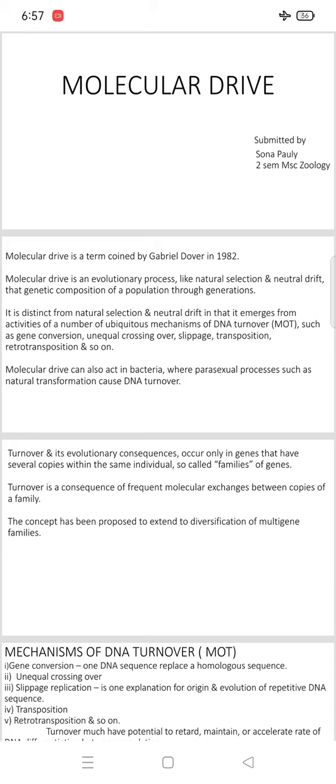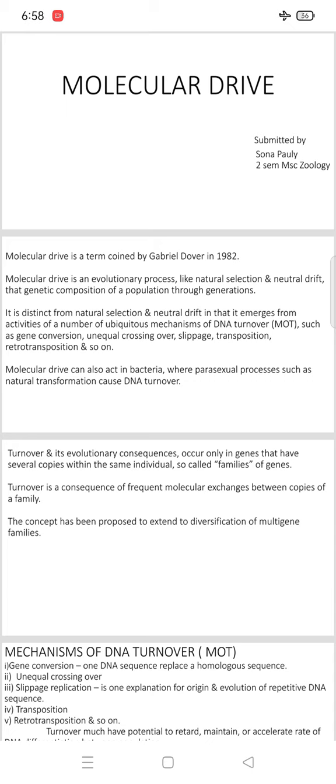Turnover and its evolutionary consequences occur only in genes that have several copies within the same individual, so-called families of genes. That means turnover and its evolutionary consequences occur only in genes that have several copies within the same individual, called families of genes.